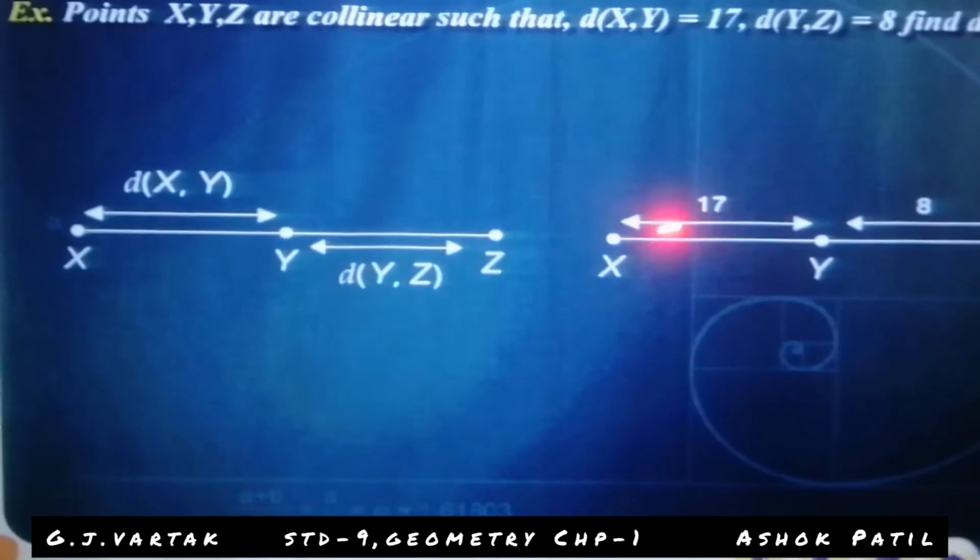Then find xz. Okay, xz is the larger distance here. Draw the diagram and write down the solution.